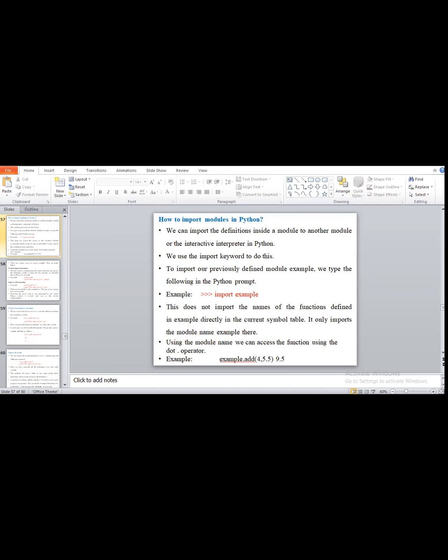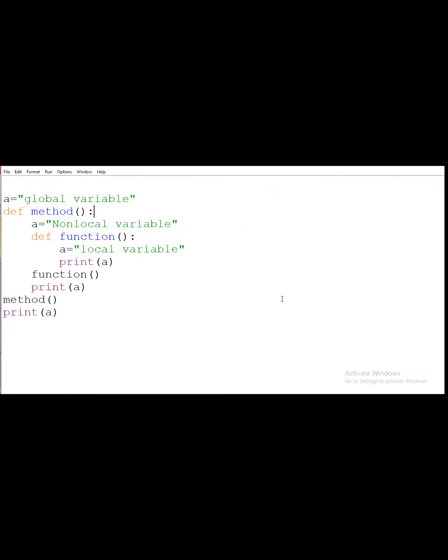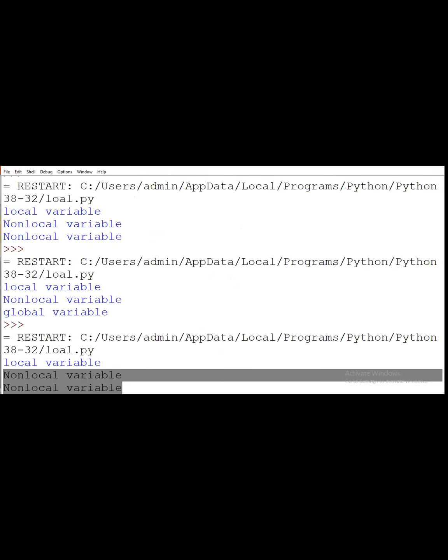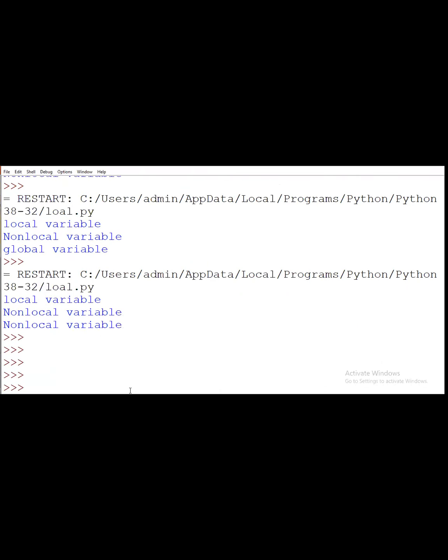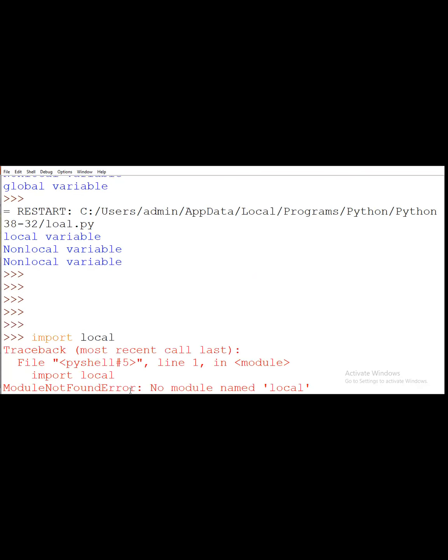Suppose now we are completing the program of the local. So what we should do, I am simply writing import local. This is not the module name.